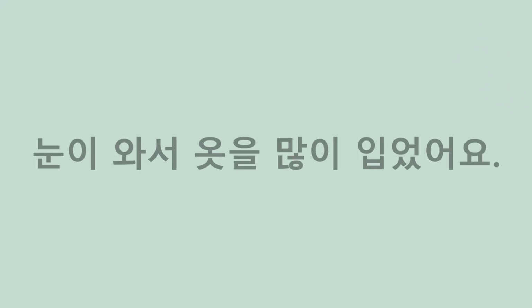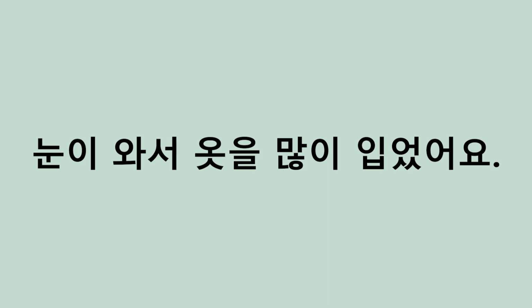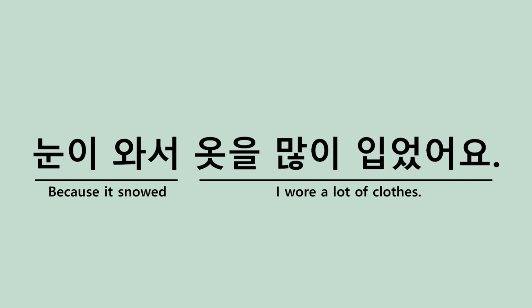With 아서, 어서, 여서, you simply describe or explain something, the state of something that already is or was, and you're giving the cause for that. Okay, so we're gonna look at another example. 눈이 와서 옷을 많이 입었어요. 눈이 와서, because it snowed. 옷을 많이 입었어요. I wore a lot of clothes. I layered up because it was snowing, right? It was snowing, and as a result of that, I'm all bundled up.